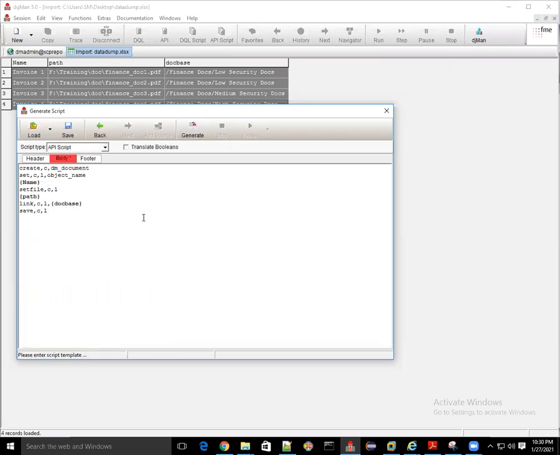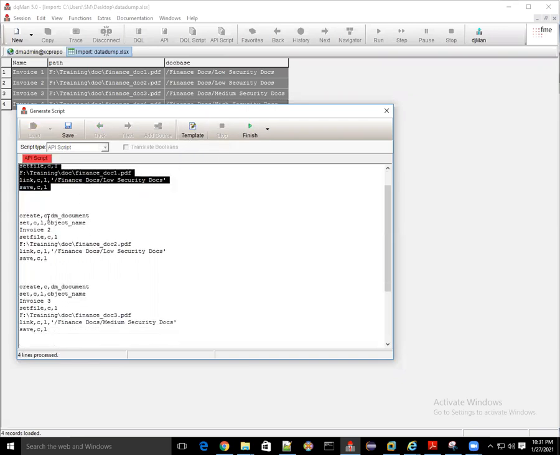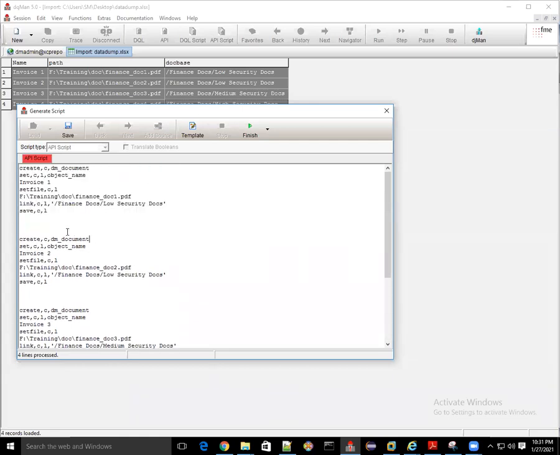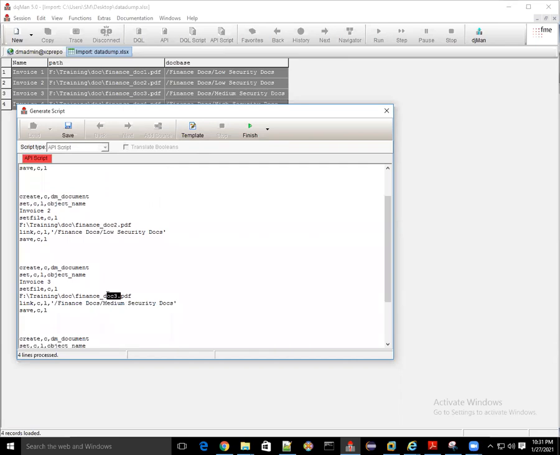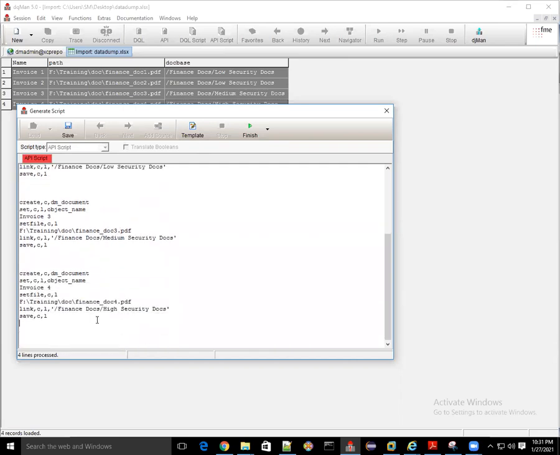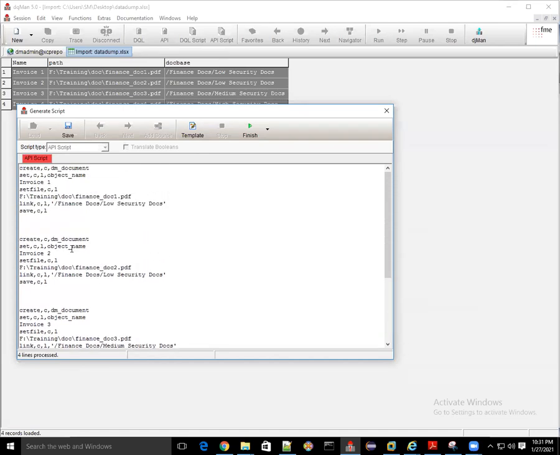Let me convert it to a template. Are you seeing what it is doing? If I click generate, it just converted into the script. By clicking this generate script, it created four scripts through this Excel: dog one, dog two, dog three, and dog four. Similarly, just by clicking one button, you can create scripts for 1,000, 10,000, or many more, one whole Excel.